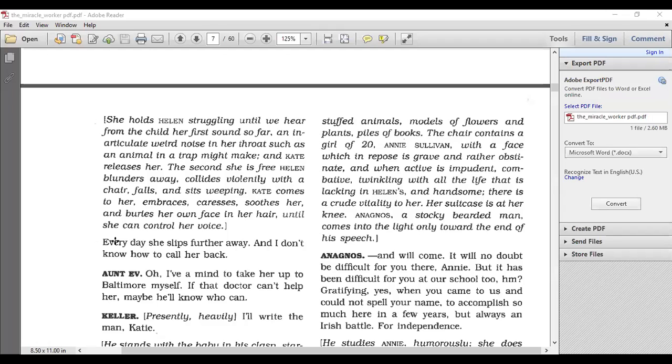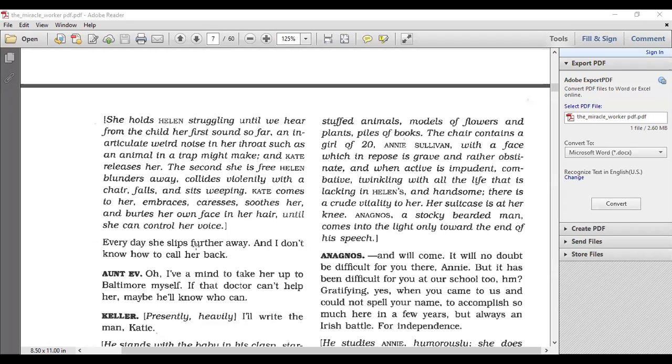All right, Hannah Hamdi, can you please answer the question for us, honey? How does Mr. Keller feel about taking Helen, his daughter, to the doctor in Baltimore? I think he doesn't want to, because he doesn't have hope anymore.